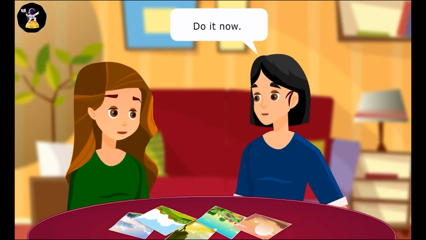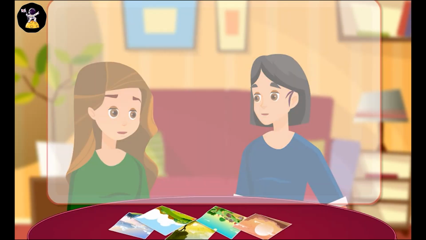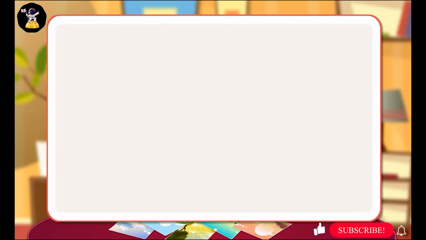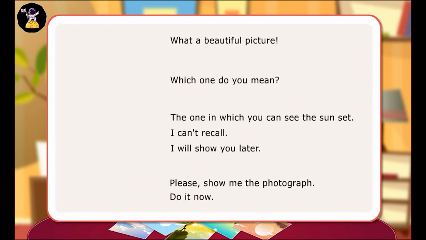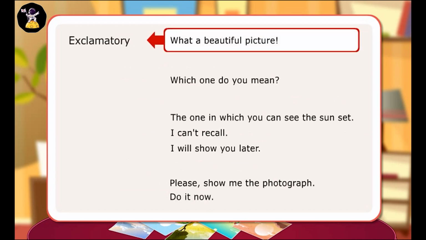Do it now. In the dialogues, the girls have used different kinds of sentences to state something, make a request, issue a command, or make an exclamation of joy. The following sentences are examples of different kinds of sentences. Exclamatory: What a beautiful picture. Interrogative: Which one do you mean?